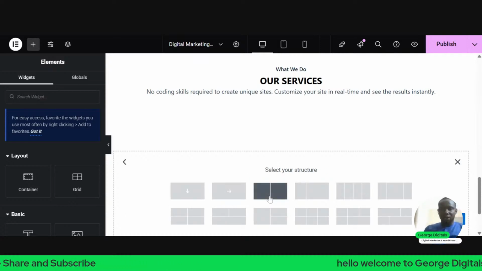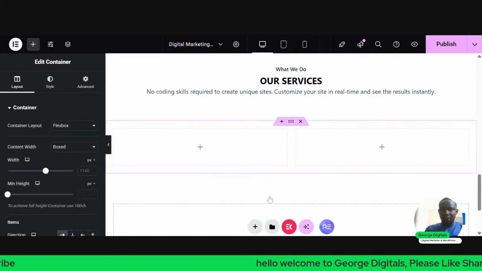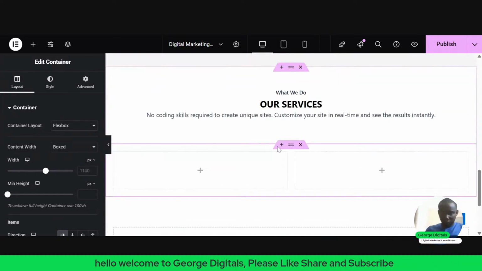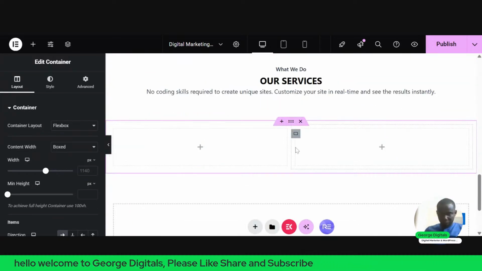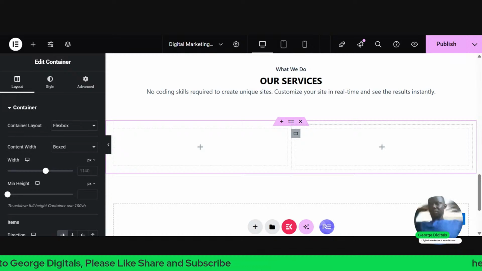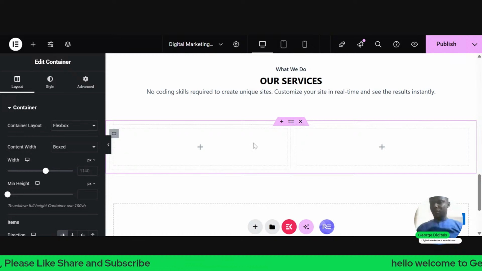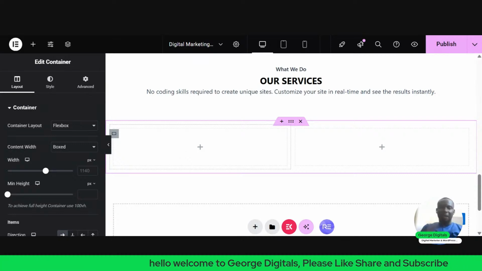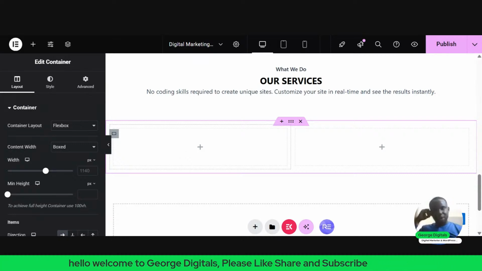I'll select this. So I'll have a write-up here. I'll have an image like that. So let's look at how to do that on this one I just added now.